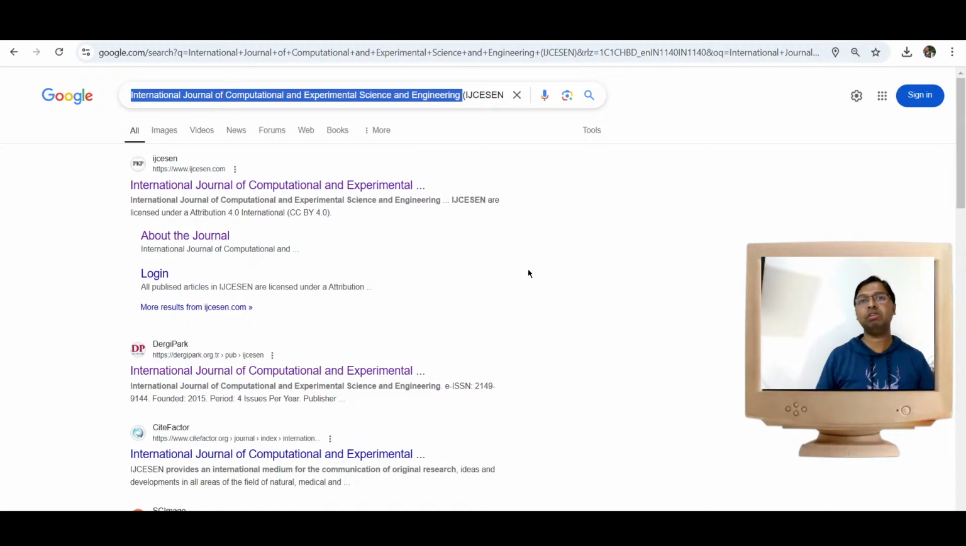As of now, this journal is indexed in the Scopus database. It comes under UGC Care Group 2. However, this journal is not indexed in ABDC or the Web of Science database.